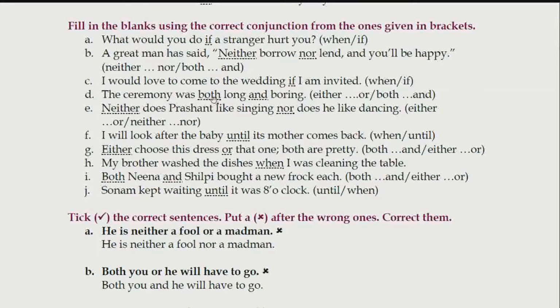Whenever we have the conjunction both, we will have the other one, that is and. Both and. ये भी और ये भी, दोनों. Now the meaning of ceremony in Hindi, how we say samaro, or we also say rasam. The ceremony was both long and boring. लंबा भी था और boring भी था.